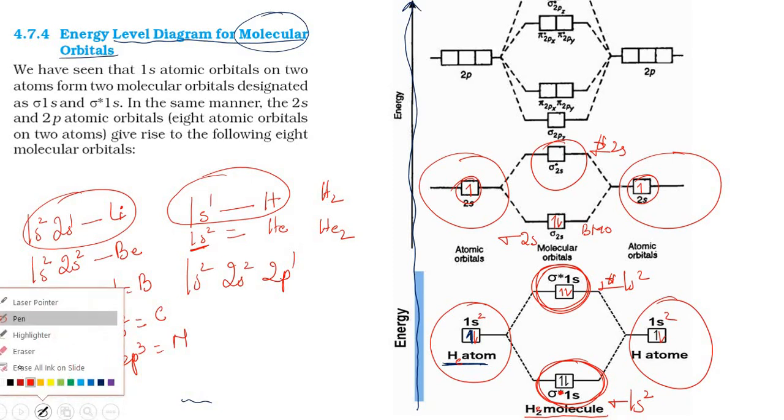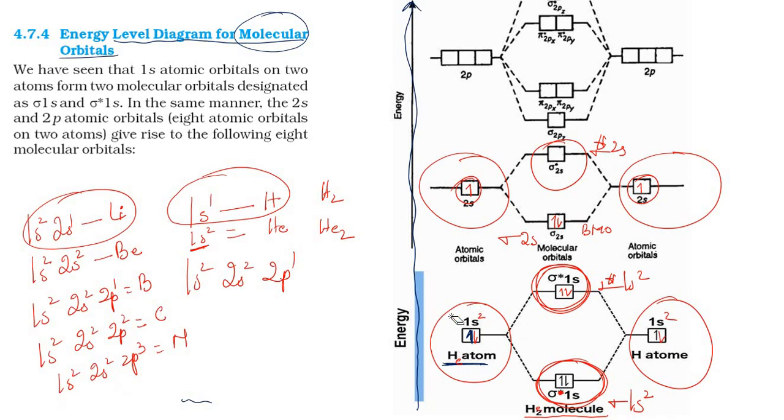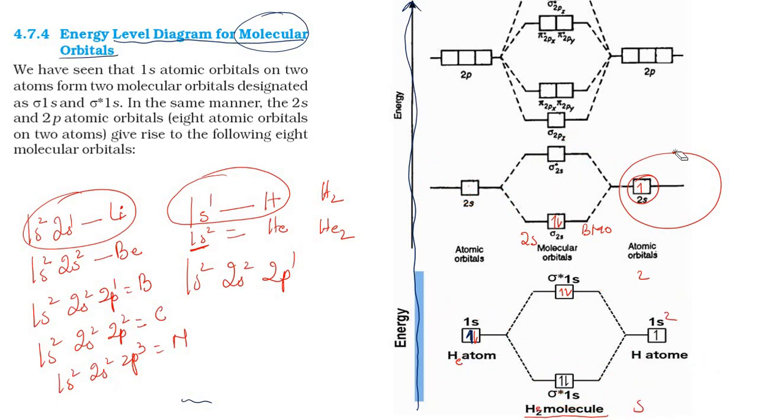Now we have to erase all this so that I can conclude the explanation which has been explained here.